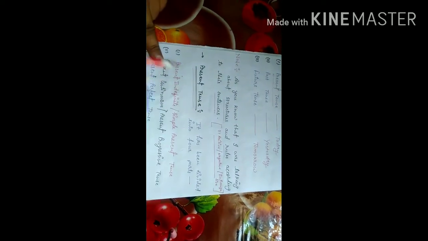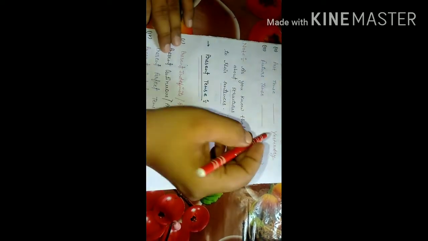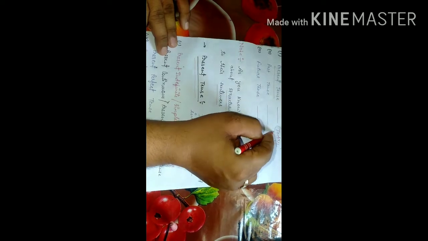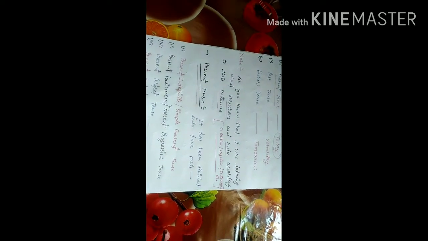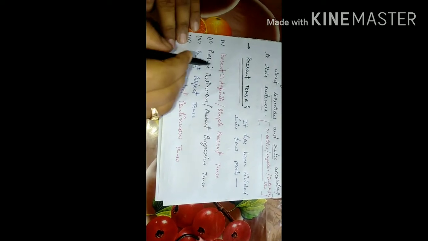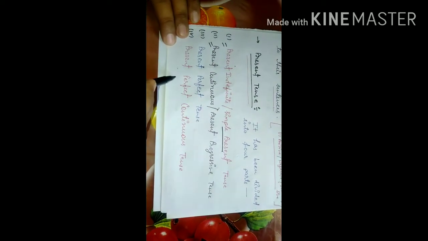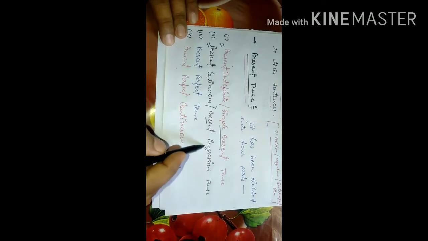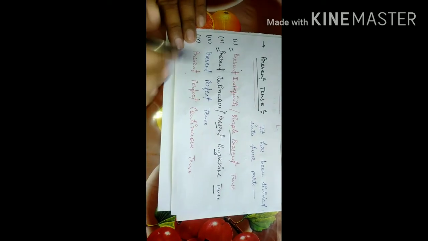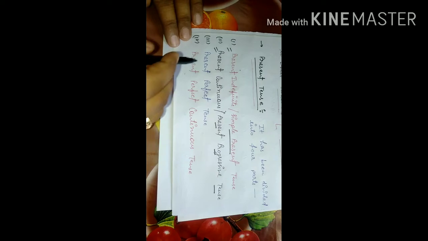So first you can see I have taken here present tense. Let us start with present tense. Present tense is something which tells you about today. Now let us understand what today is. Present tense has been divided into 4 parts. First one is present indefinite, or simple present we can say. Present continuous, or we can say present progressive tense as well, both mean the same.